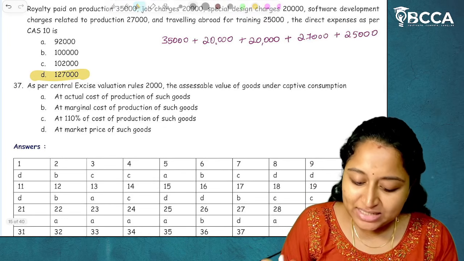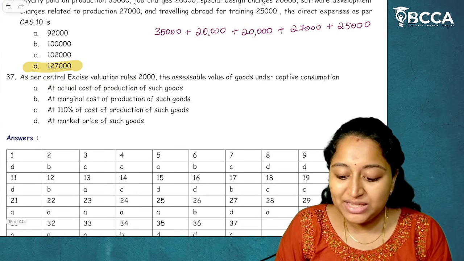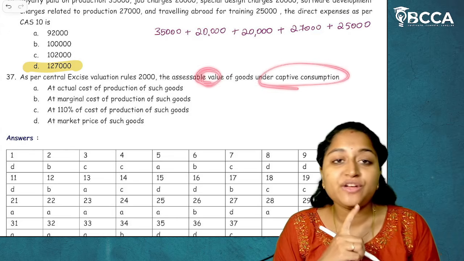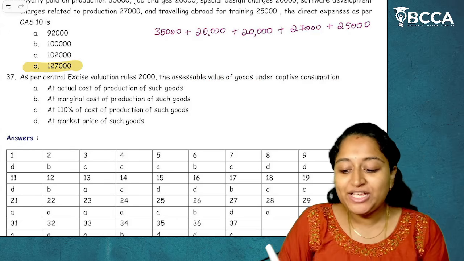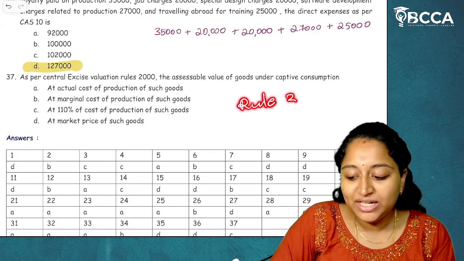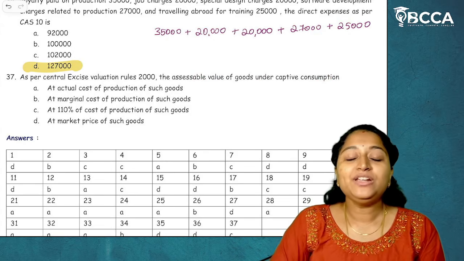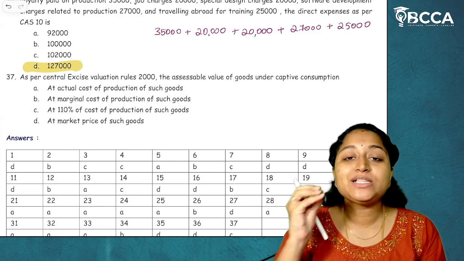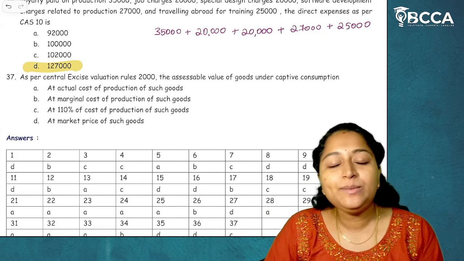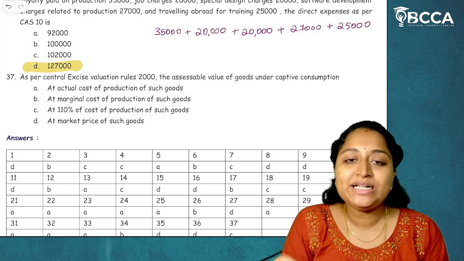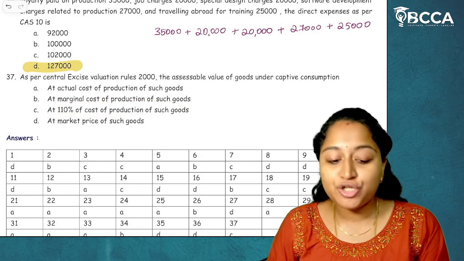Then moving on to next. Question number 37. As per Central Excise Valuation Rules 2000, the assessable value of goods under captive consumption. Now, this has been given as per CAS 4. In CAS 4, we have rules, and Rule 30 majorly talks about the assessable value calculation when Rule 27, 28 and 29 are not applicable. How to calculate the assessable value of goods? That will be calculated at 110% of cost of production of such goods.